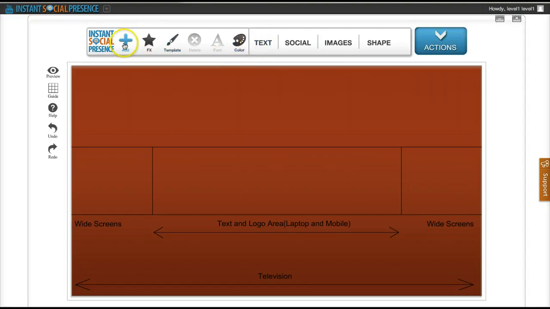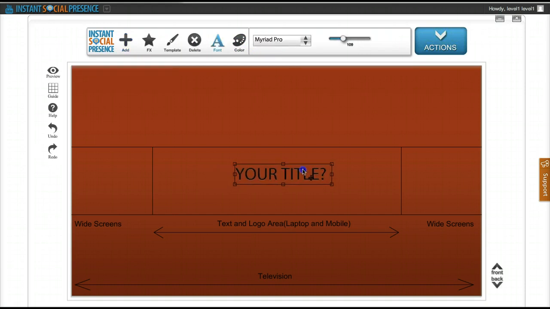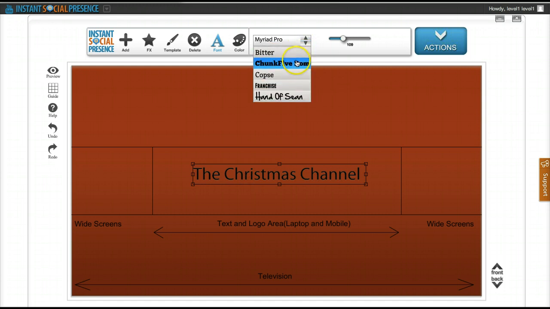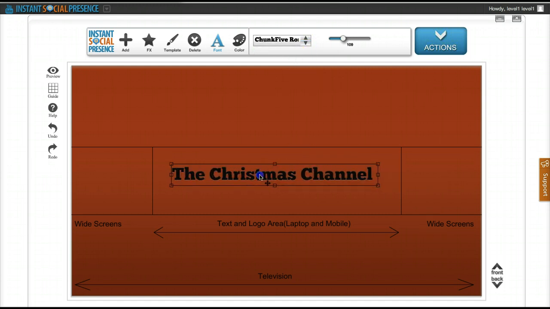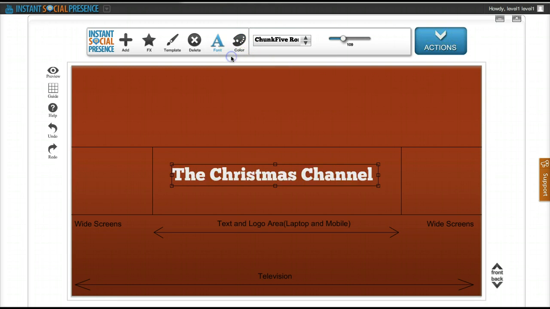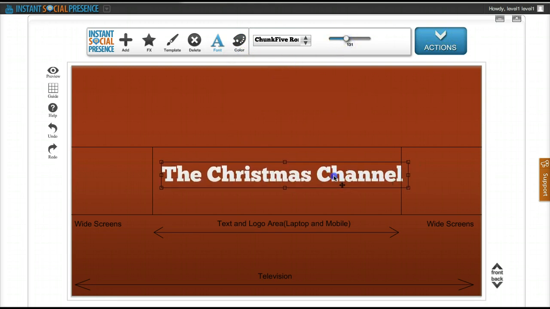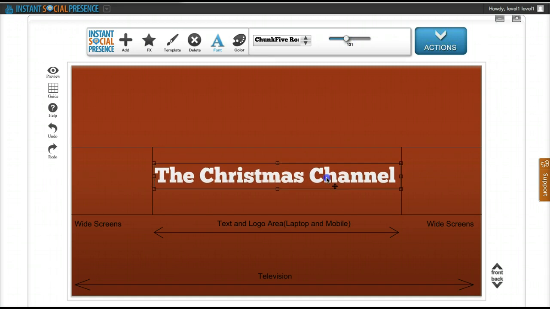So let's say I wanted to add a text layer. So I click on Add Text, and I'll add the title. Okay, and I call it the Christmas channel. Okay. So I'm just pretending I'm building a kind of Christmas channel kind of stuff. So I'm gonna move it right here. I can change the font from here. So I'm gonna go for a big font, and I can change the text color here as well. Okay, so I'm gonna use this kind of color, white, and make it slightly bigger.